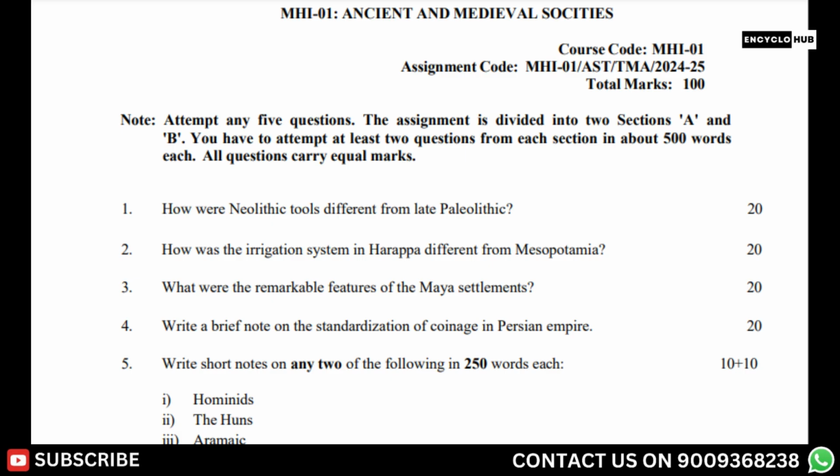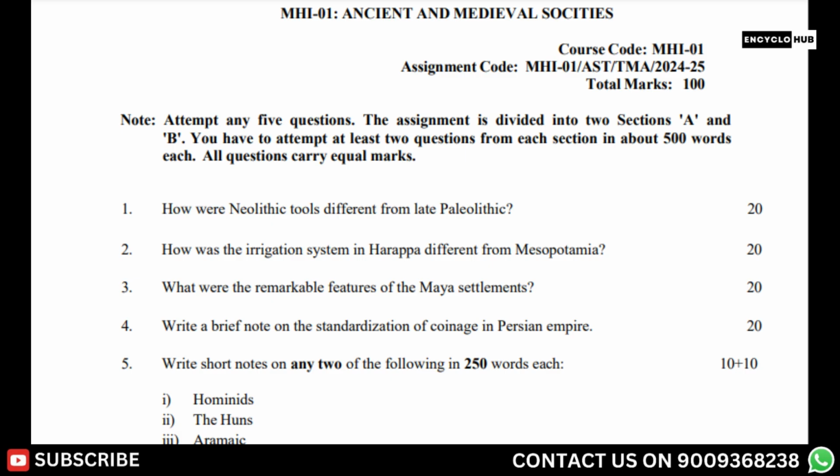Section B. 6. How could the rise in urban centers have led to the decline of feudalism? 20. 7. How did printing influence society? 20. 8. Describe the main ills afflicting church in late 15th and early 16th century that gave birth to Protestantism. 20. 9. Describe the growth of towns in Europe during medieval period.